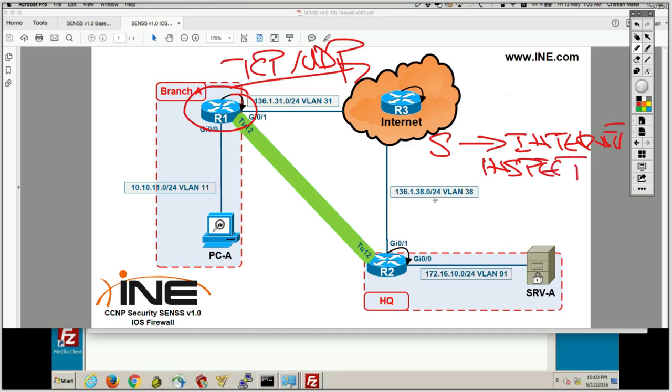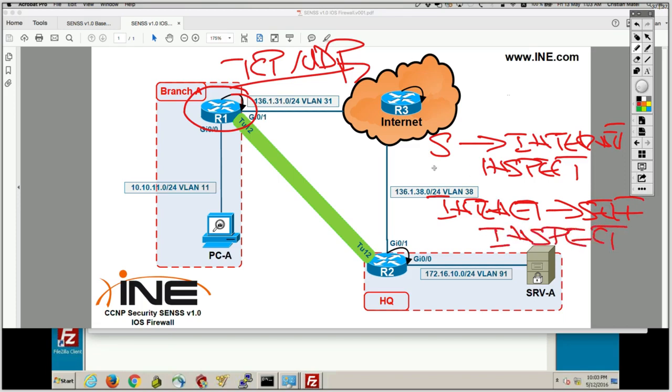And then a policy from the internet to the self zone, and likewise inspect what I need to allow in that direction. For a simple reason, this is what I recommend you to do. Do inspect actions from self to internet, from internet to self.